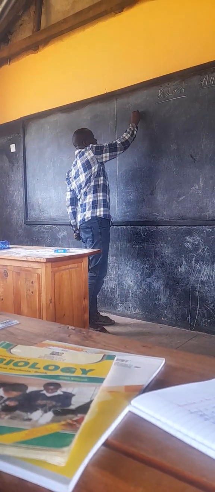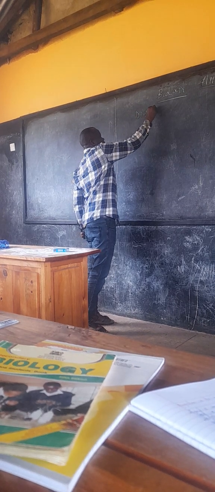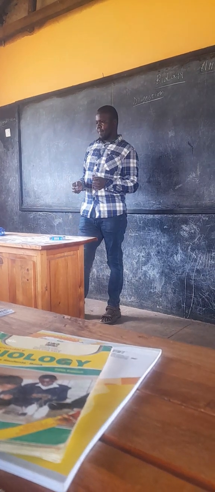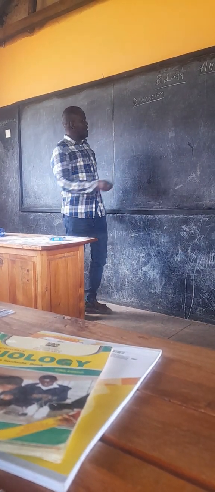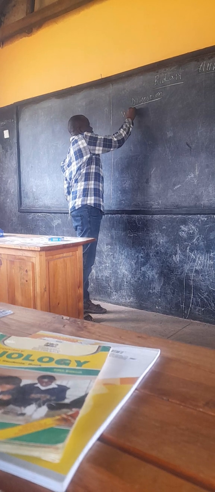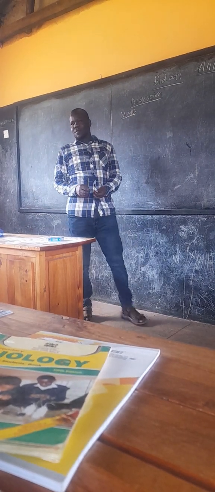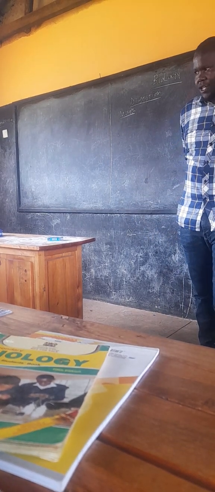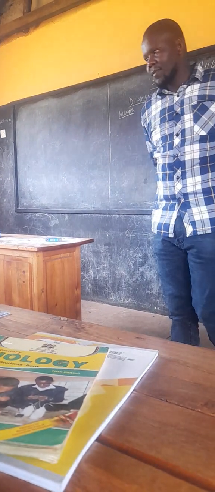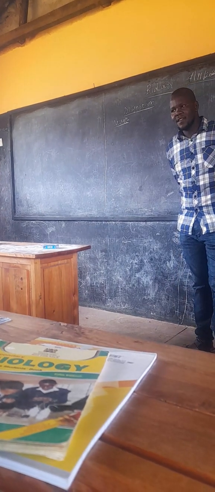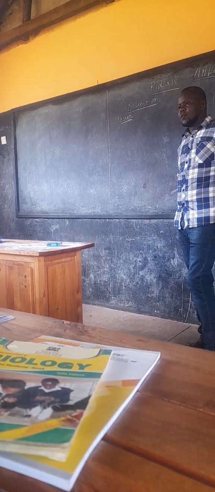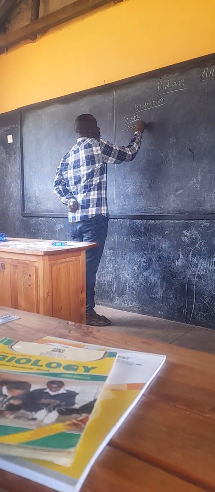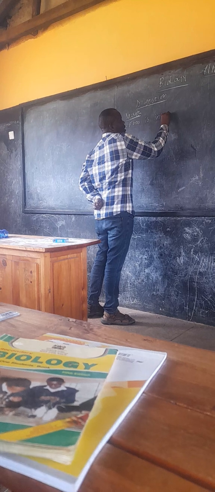Today we are discussing what? Digestion, right? And which digestion will we start with? Digestion in the mouth, right? What happens in the digestion in the mouth? Can one of you guide us? So in the mouth, the food is firstly ingested. The first thing is food being what? Food is ingested, right?